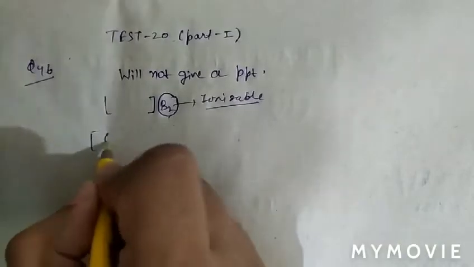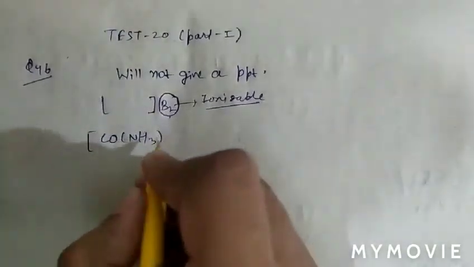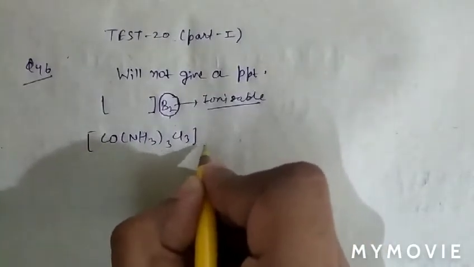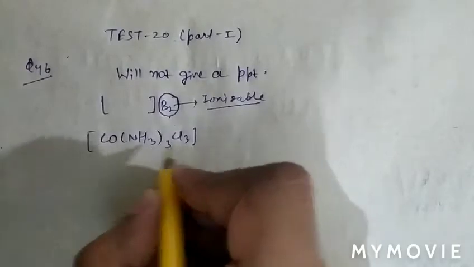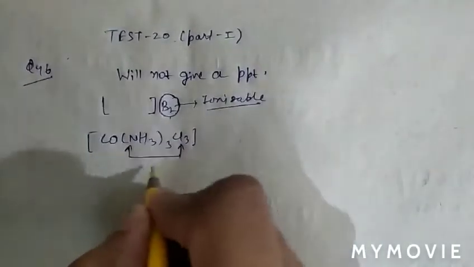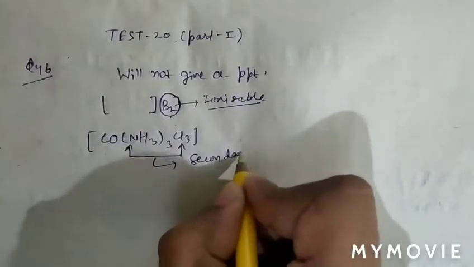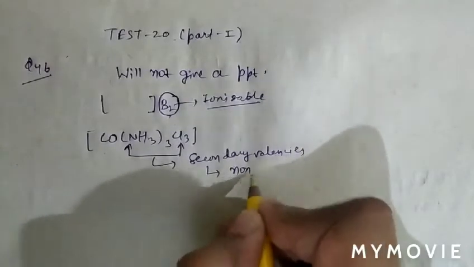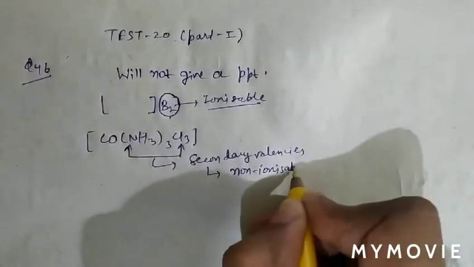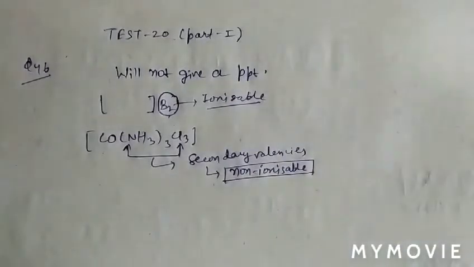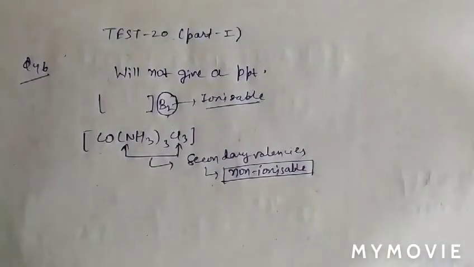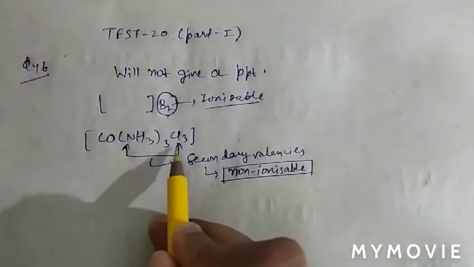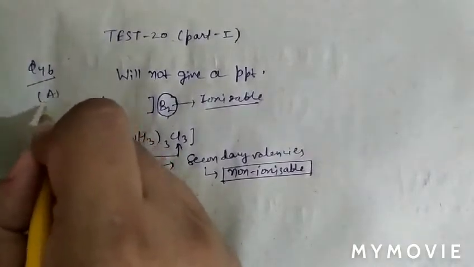As we can see, in Co(NH3)3Cl3, there is no counter ion present outside. We know that these valencies are secondary valencies according to Werner's theory, and secondary valencies are non-ionizable. So no Cl will break, and when no Cl breaks, no precipitate will be formed. So question number 46, option A is correct.